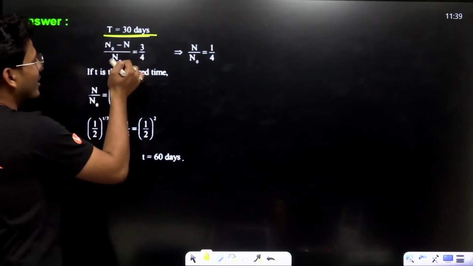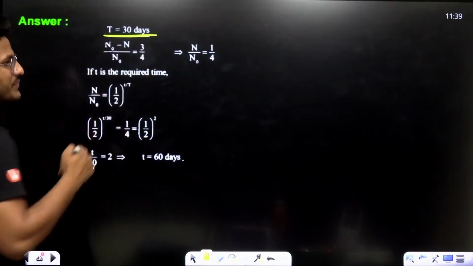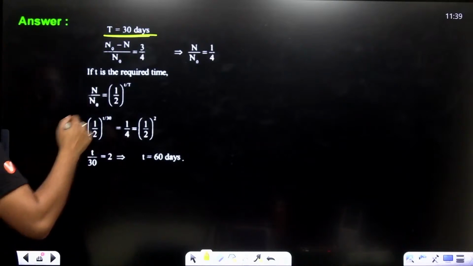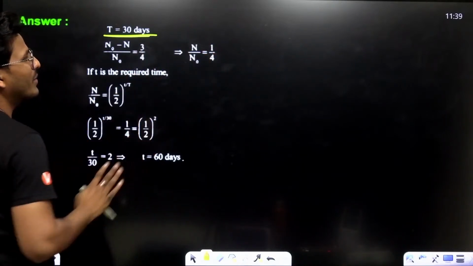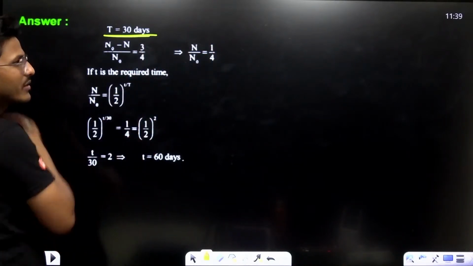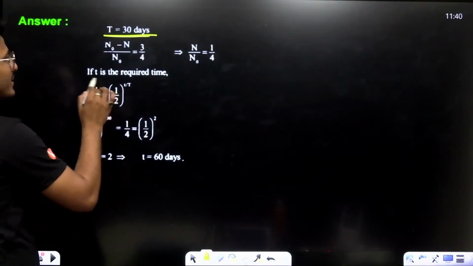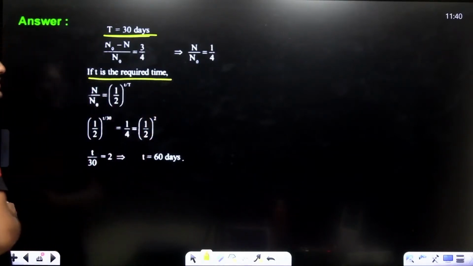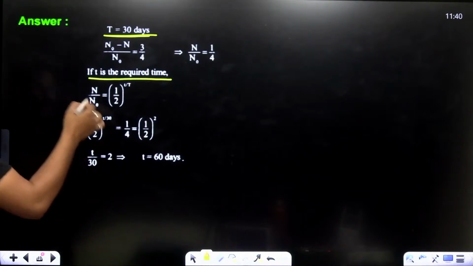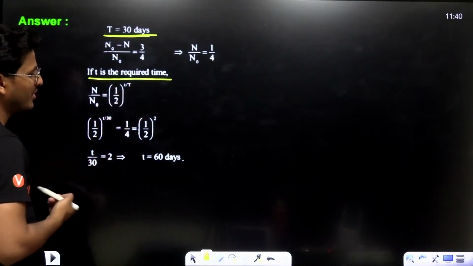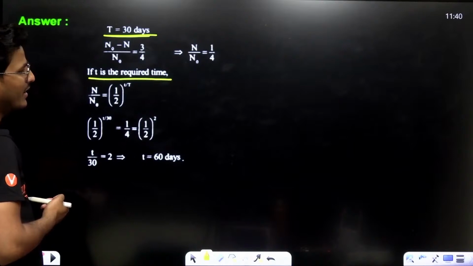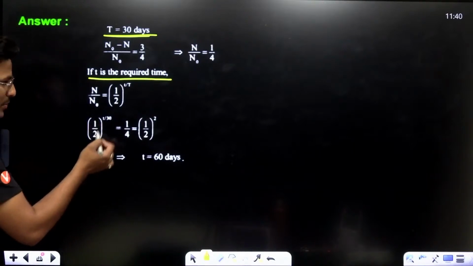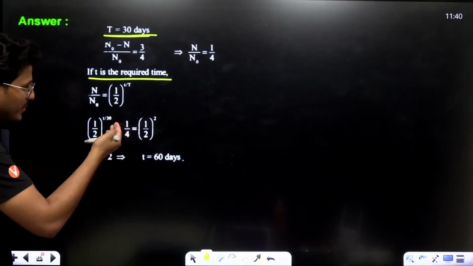Now, (N0 minus N) upon N0 is 3 upon 4. So N upon N0 is 1 upon 4. Right? See, T is the required time. N upon N0 is (1 upon 2) raised to the power T upon 30.